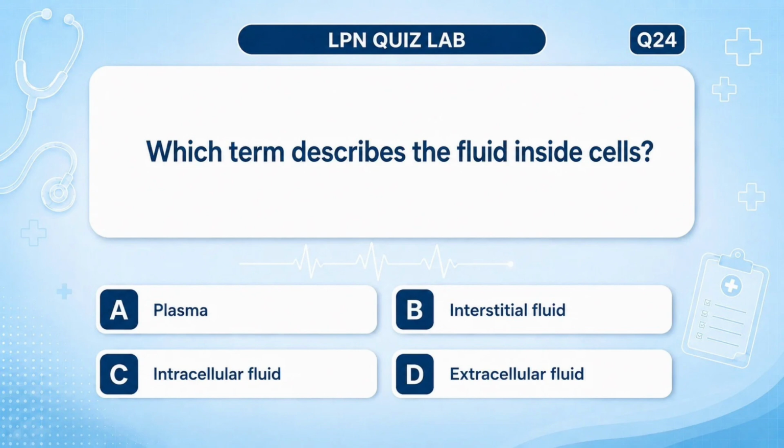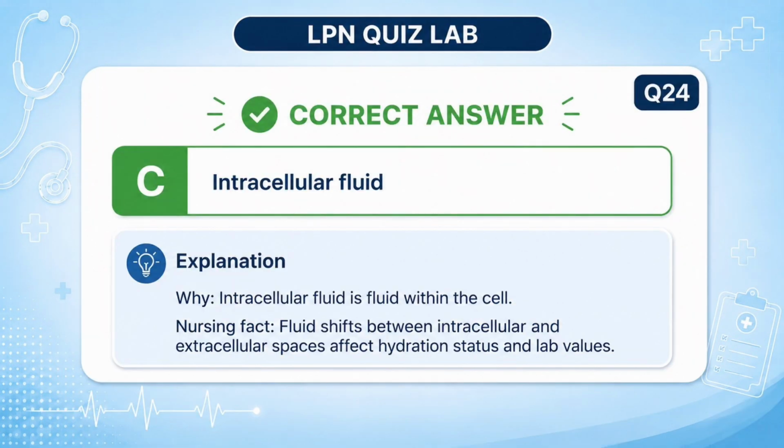Which term describes the fluid inside cells? A. Plasma, B. Interstitial fluid, C. Intracellular fluid, D. Extracellular fluid. Answer: C. Intracellular fluid. Why? Intracellular fluid is fluid within the cell. Nursing fact: fluid shifts between intracellular and extracellular spaces affect hydration status and lab values.